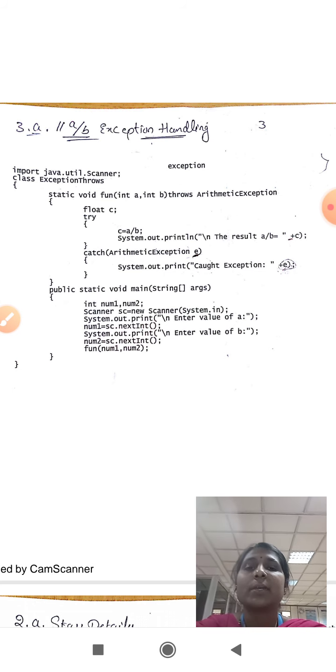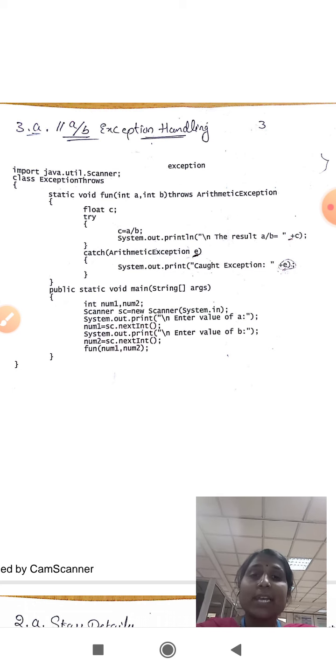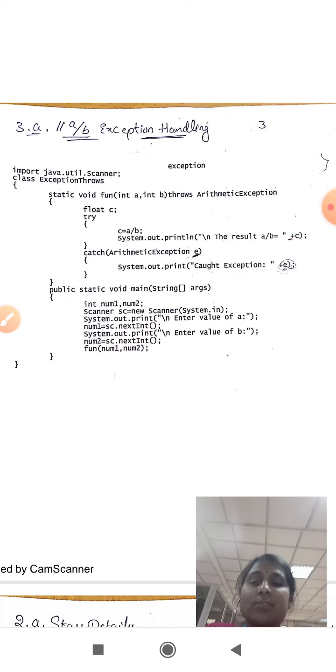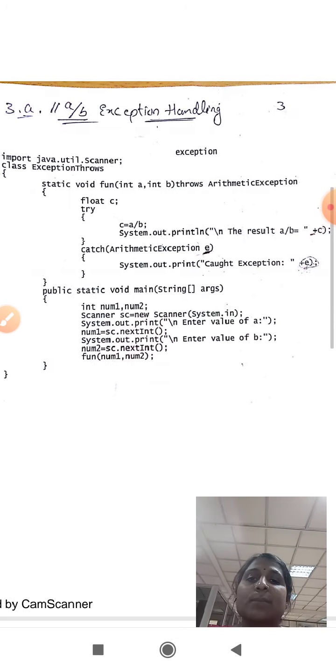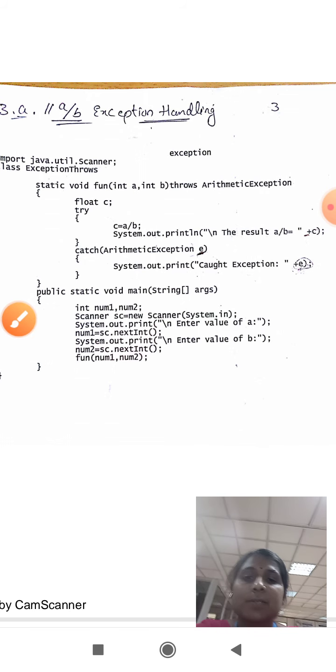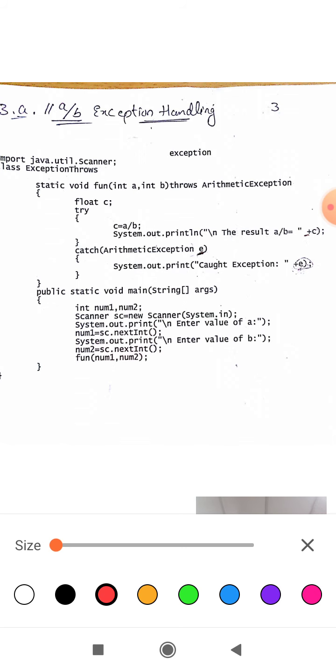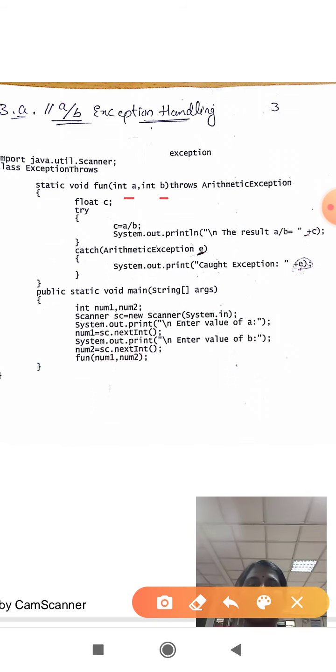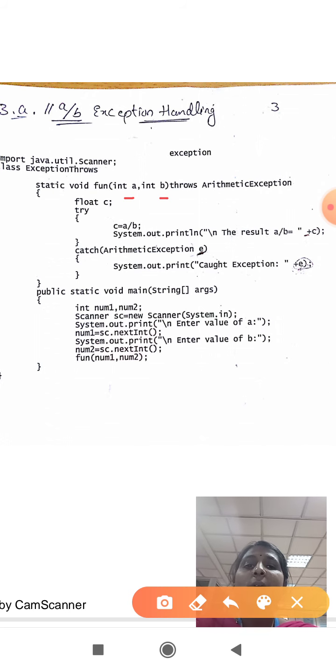So we have a program here. This is about handling an arithmetic exception, an error that is encountered in arithmetic expressions. To handle this, we have created a class called ExceptionThrows, and we have a method called fun. Here we have taken two integer variables, a and b, and this is a function which will throw an exception.